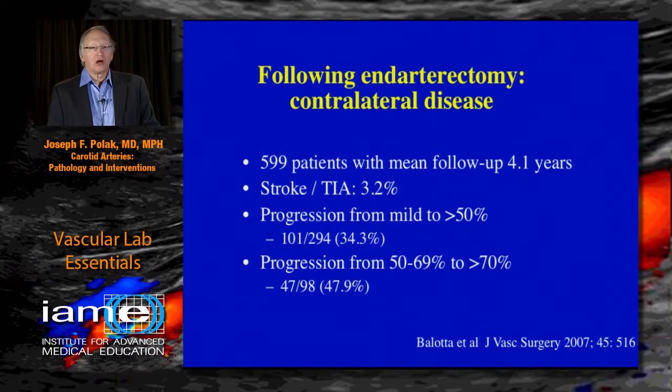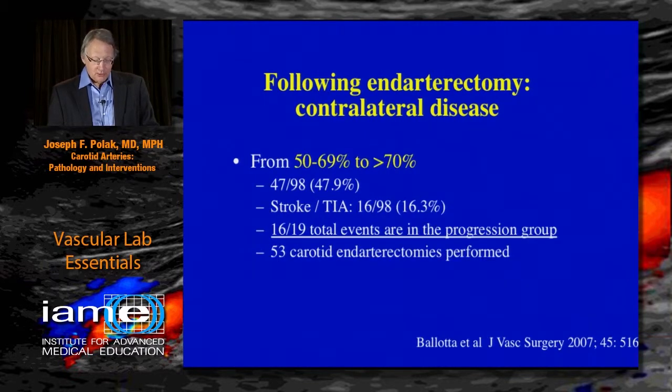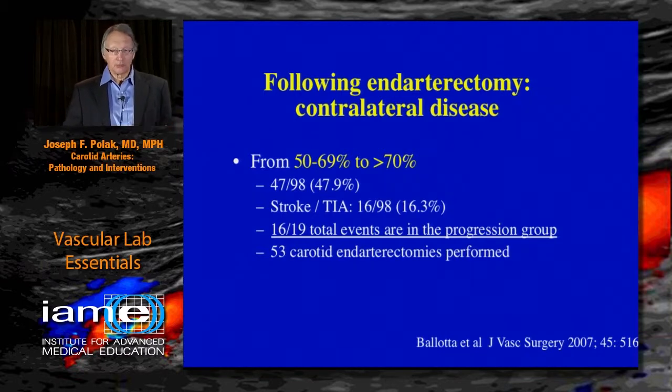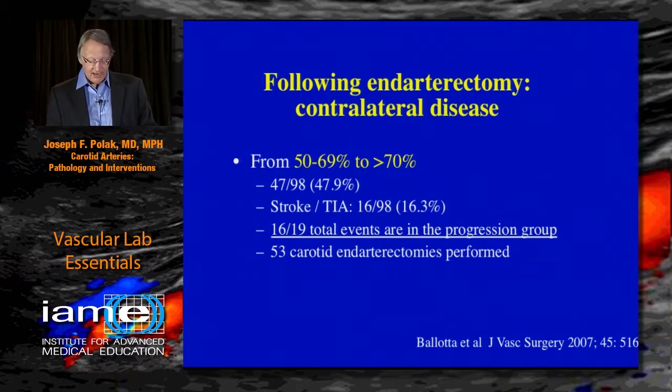The real issue here is the contralateral disease. The risk of stroke is associated with contralateral disease progression, and that's what's been found in all the studies. If you look at it, the chances of progression and the association between the two have been documented, specifically when the lesions increase to greater than 70% diameter narrowing.